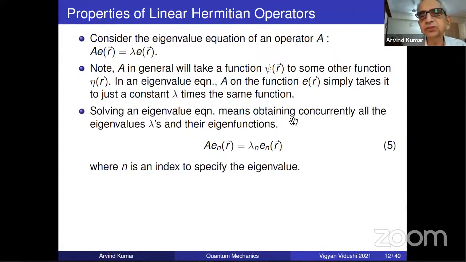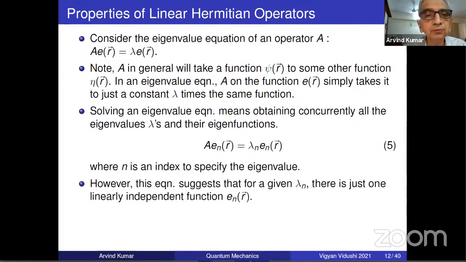And solving an eigenvalue equation, just like for the Hamiltonian, will give you a spectrum of values. You even saw it in examples, so I don't think anything is new to you. Here n is an index to specify the eigenvalue. For the harmonic oscillator, it ranges over an infinite number of values. For the square well, it is not an infinite number of values, it is a few values that you can get. So it depends, it may be finite or discrete. If it's a bound state, it will have to be discrete, etc. That's for the Hamiltonian operator, but we are talking about the general law.